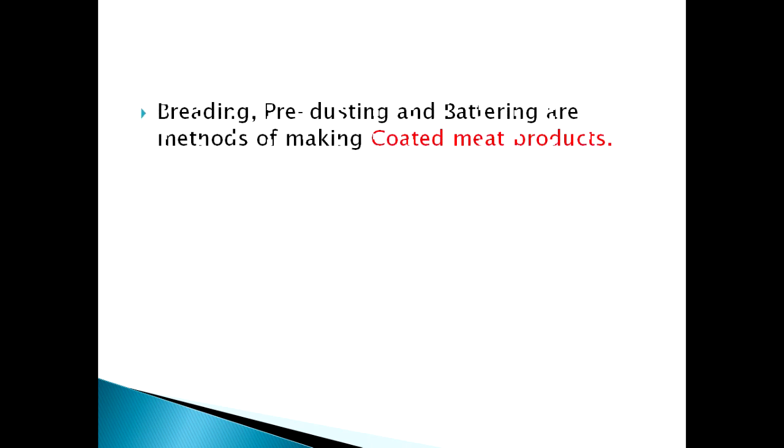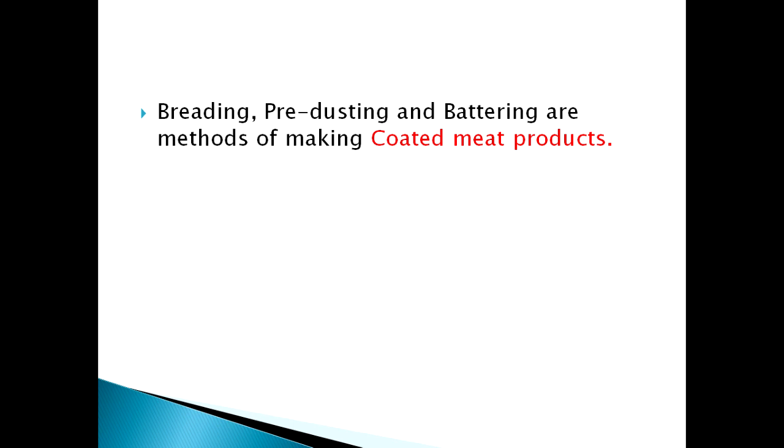Okay, so the next point is breading, pre-dusting, and battering are methods of making coated meat products. The products are coated, meat products or whatever products, to extend the shelf life of certain products. So these are actually called food coatings. While coating meat products, they are breading, pre-dusting, and battering.